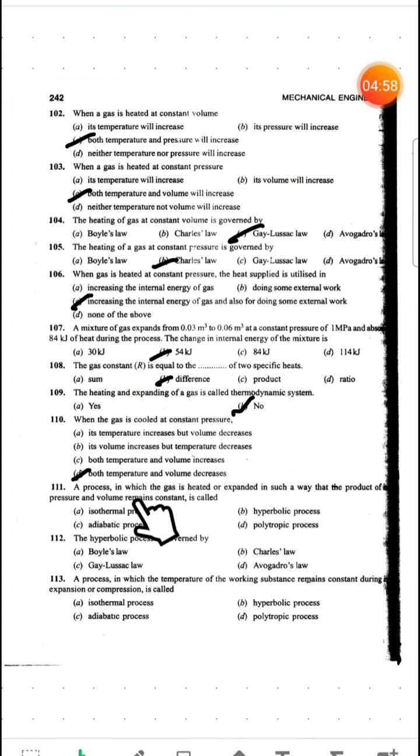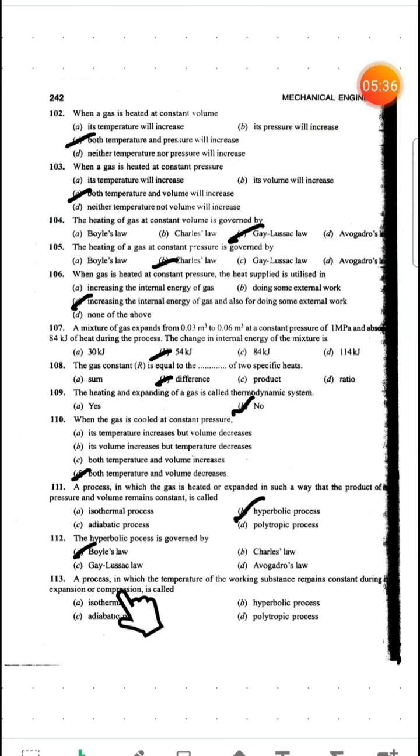Next question, a process in which the gas is heated or expanded in such a way that the product of the pressure and volume remains constant. If the P and V product remains constant, then it will be called a hyperbolic process. Okay, so just remember this: PV equal to constant, right? This product of PV equals constant is a hyperbolic process. The hyperbolic process is governed by Boyle's law.